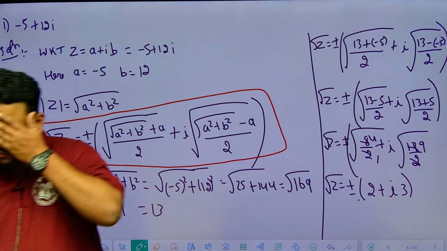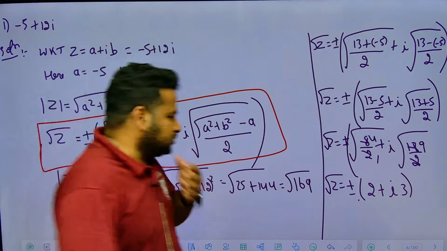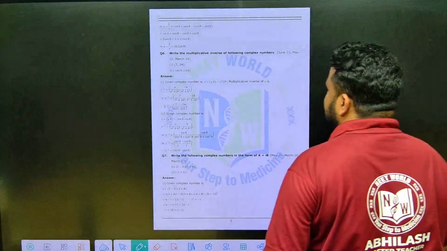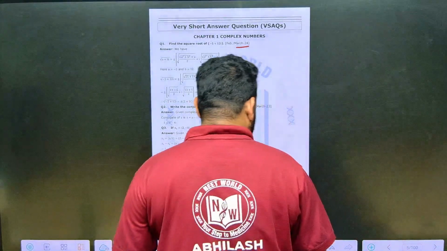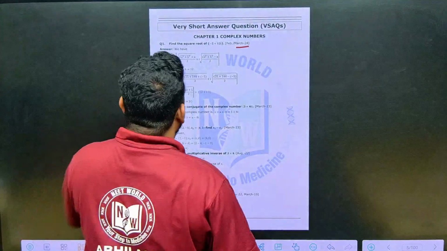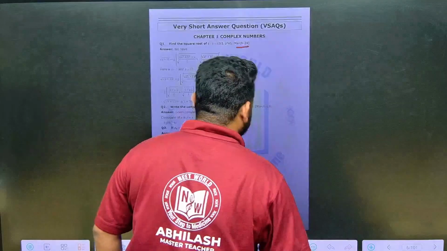Alright, let us move to the next question, friends. Very simple question. See here. Next question, what they are asking is, they are asking us to find the conjugate of complex number 3 plus 4i. The conjugate of complex number 3 plus 4i.